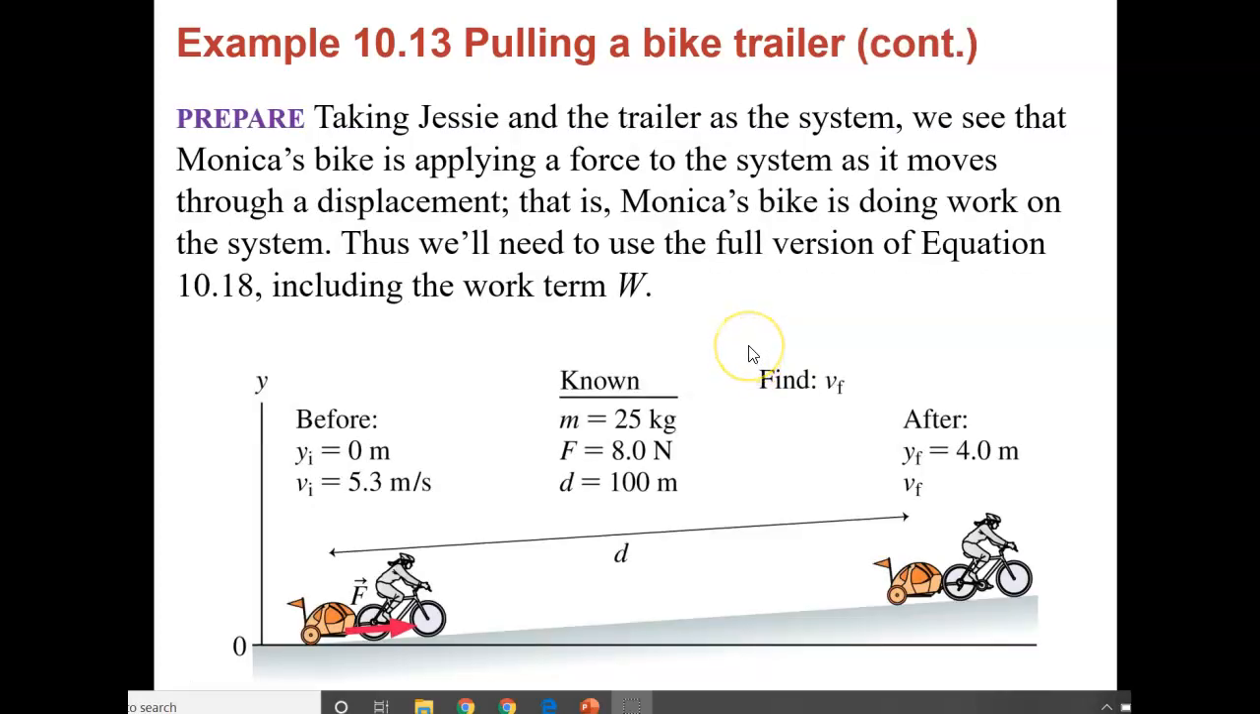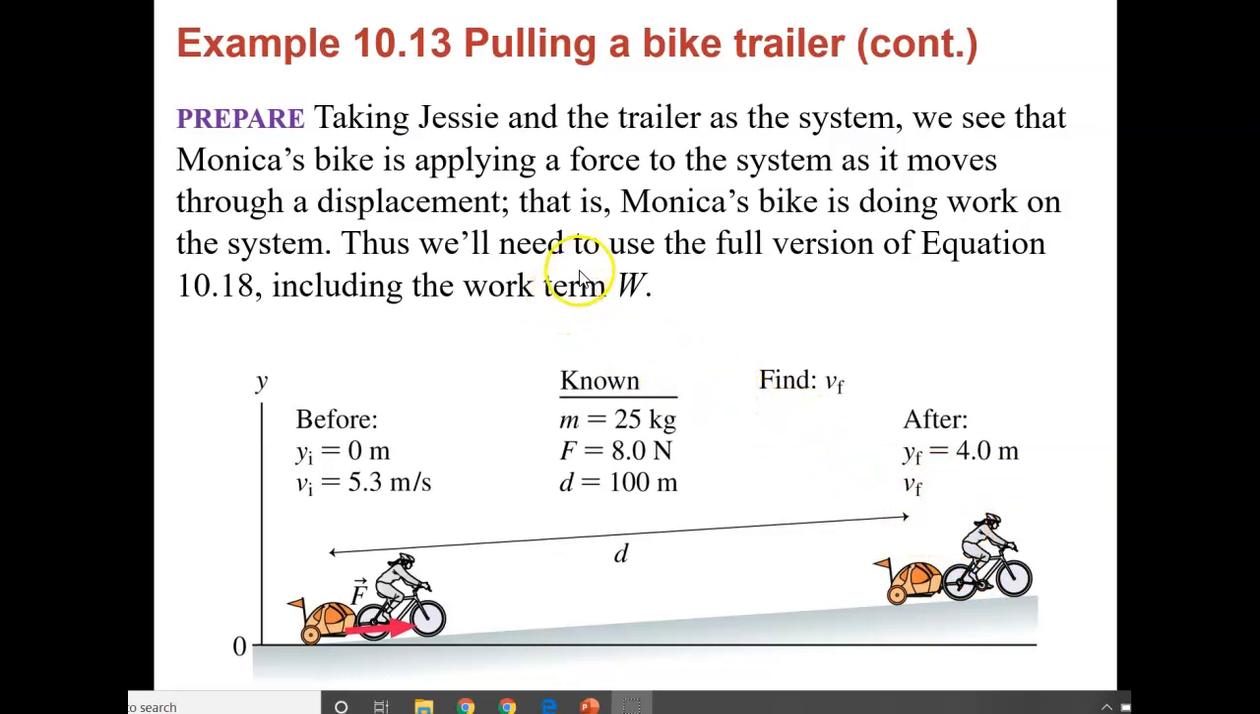So here's what we have. We know before, the y initial height is 0. They have an initial velocity of 5.3 meters per second. They're traveling a distance of 100 meters with a force applied of 8 newtons, with the mass she's carrying of 25 kilograms. We want to figure out what the final velocity is, knowing that she's gone up 4 meters.